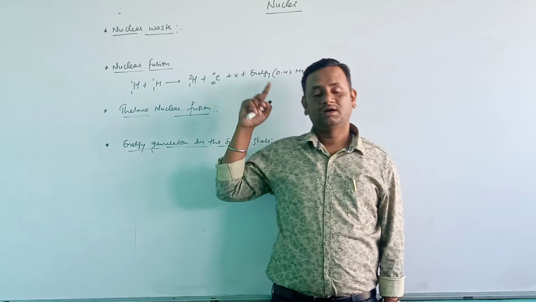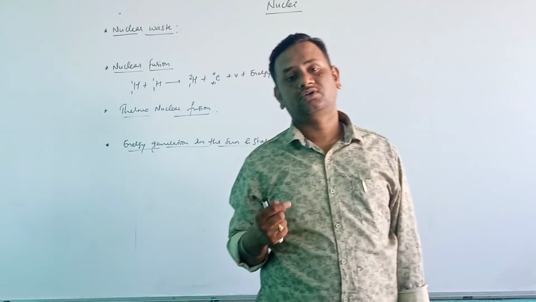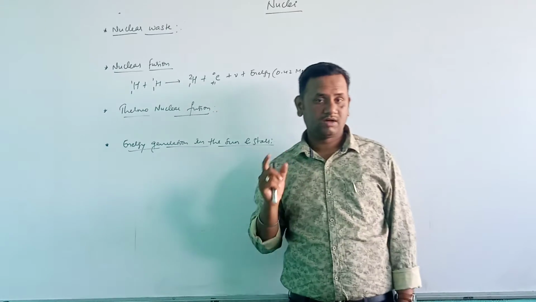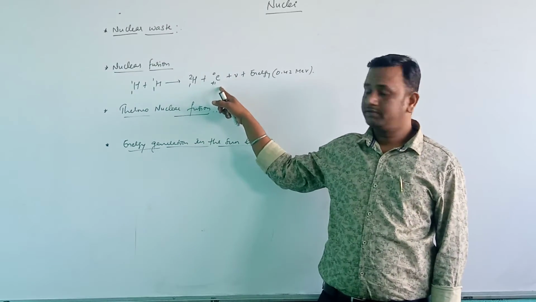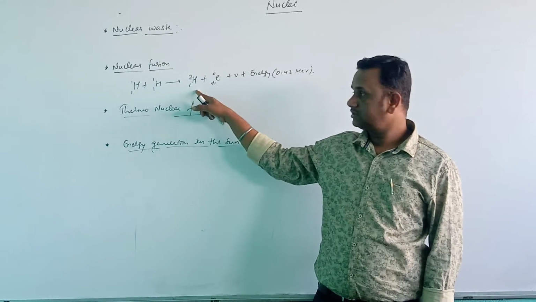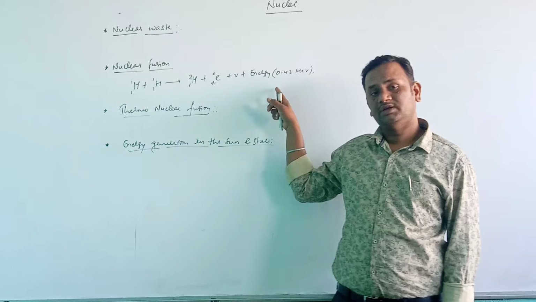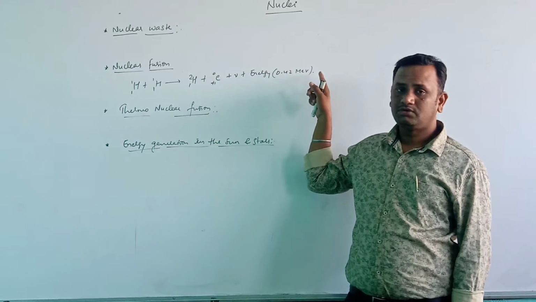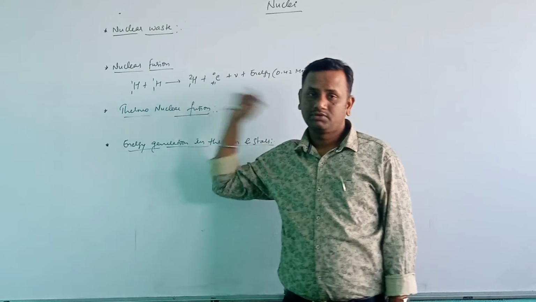So a positron and a deuteron are formed, with 0.42 mega electron volt of energy released. So this is nuclear fusion.